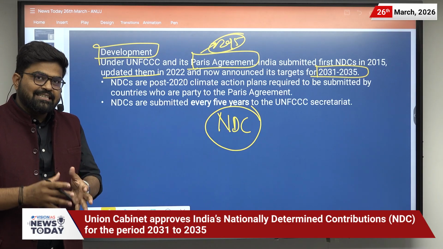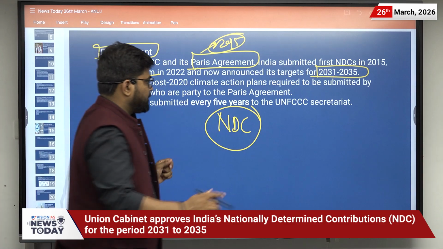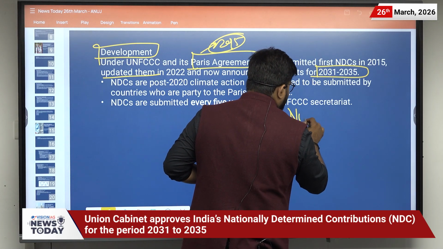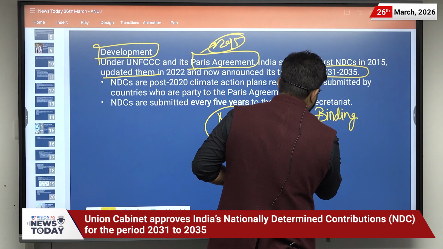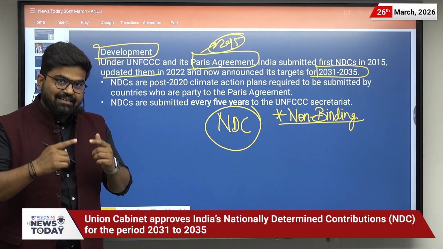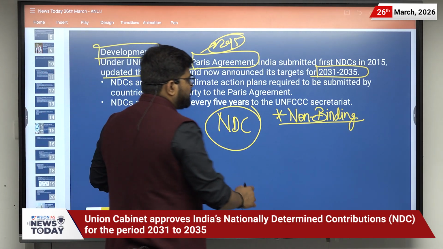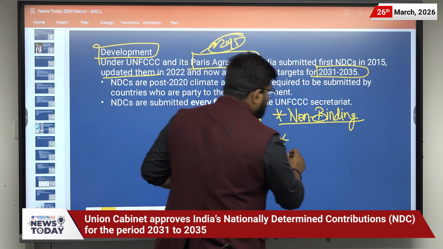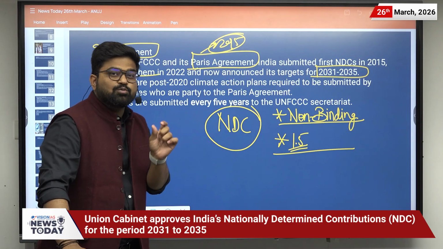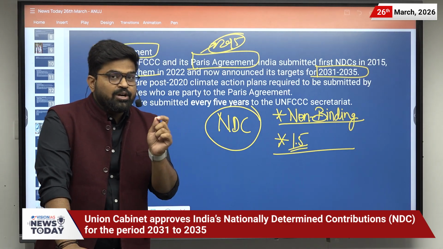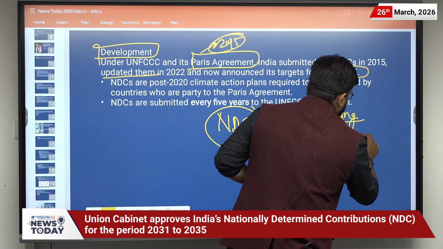So these are the targets, and first of all, they are non-binding in nature. Please be very clear, they are non-binding in nature. And they are submitted by the country, and they target to keep the global temperature at not more, that the temperature of the globe should not increase more than 1.5 degrees Celsius to the pre-industrial temperature.